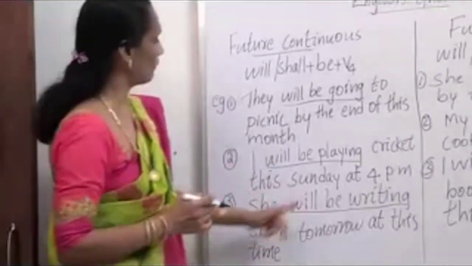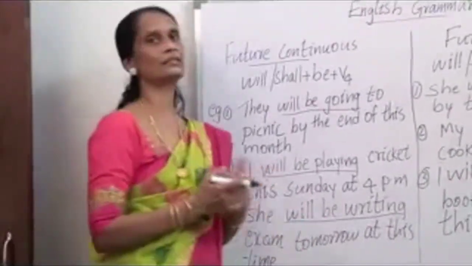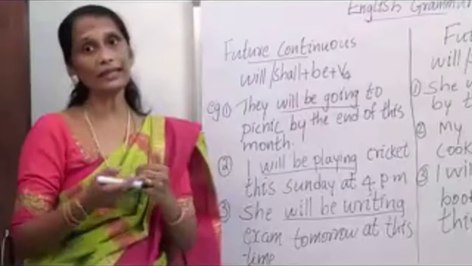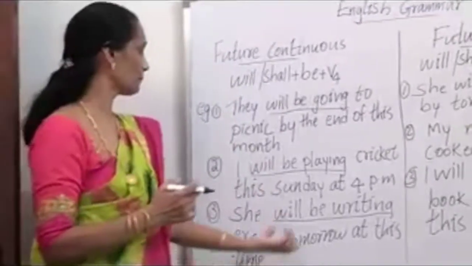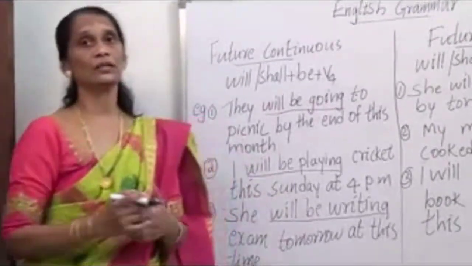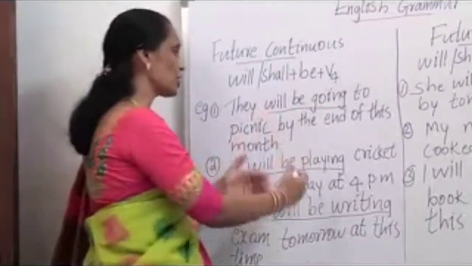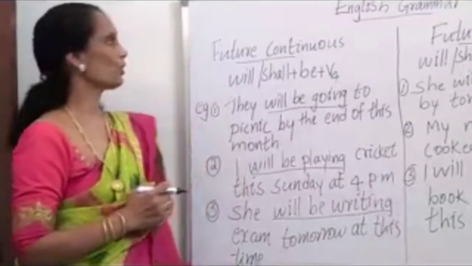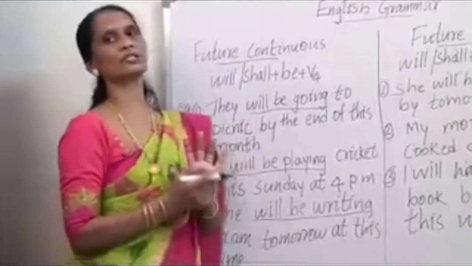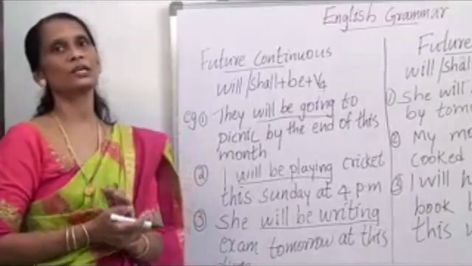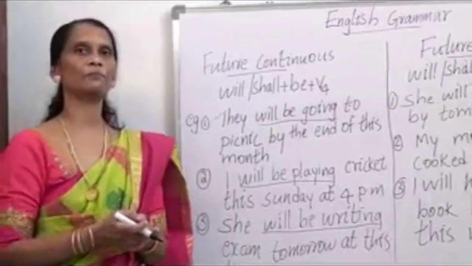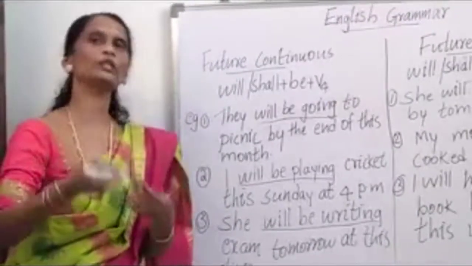And see here, she will be writing exam tomorrow at this time. So she will be writing the exam tomorrow at this time. That means tomorrow this action will be continuing. So future continuous tense we always use to express any action which is continuing at a particular time in the future.